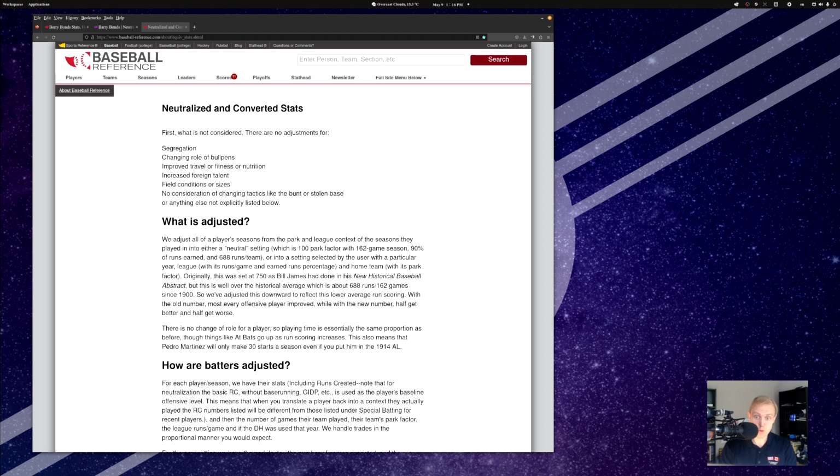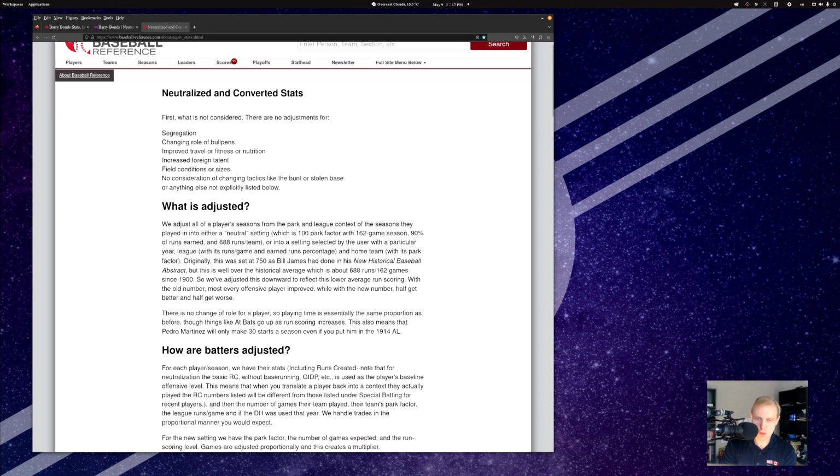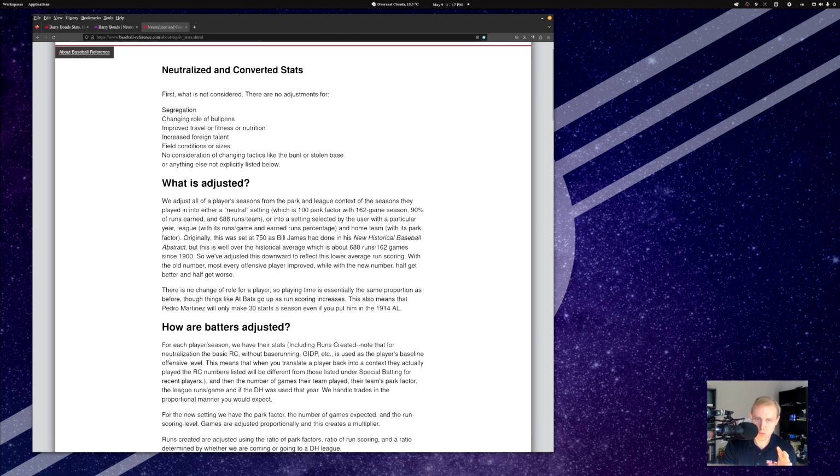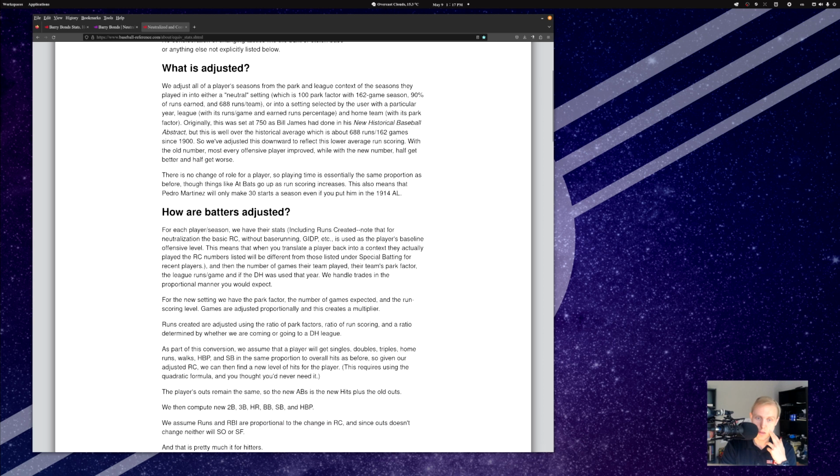We've been looking through and seeing how all of this stuff is adjusted over time. Notice here, there are no adjustments for segregation, for improved travel or fitness, nutrition, increased foreign talent, and all this stuff. We're going to talk about that stuff, especially in my blog as we go along, right? There's a reason why you don't really want to adjust for this. There's no consideration either for whether the game is better or worse over time, which is something that is impossible to prove, right? So there's a reason why we're not talking about stuff that comes up frequently in these arguments.